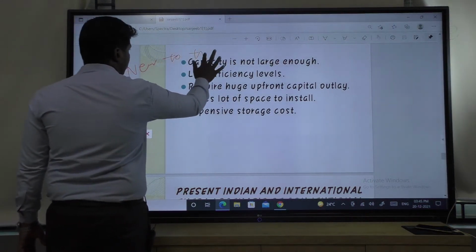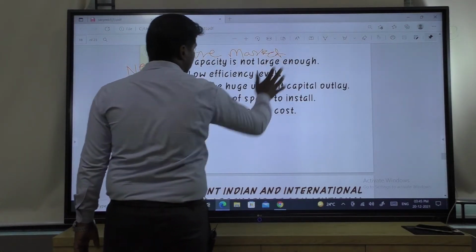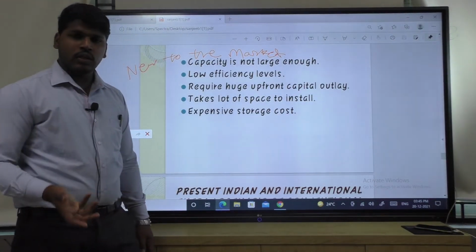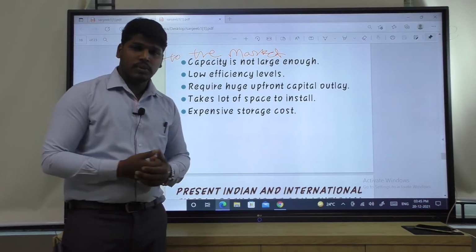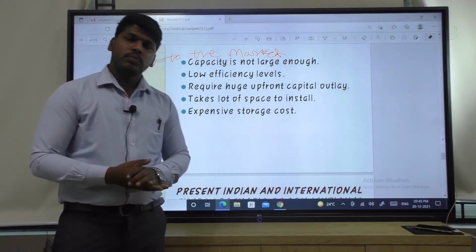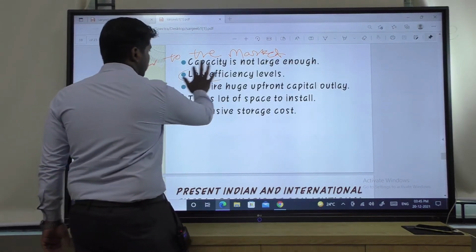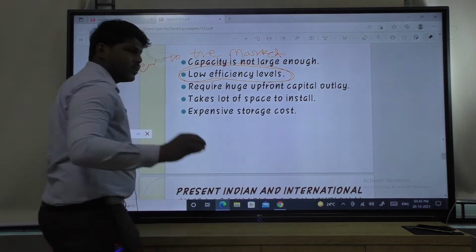As the technologies are new to the market, that means we are not aware of the technology. If we are not aware of the technology, then we cannot use it properly. If the technology cannot be used properly, the efficiency or output will be low. That's why low efficiency is one type of disadvantage of renewable energy sources.